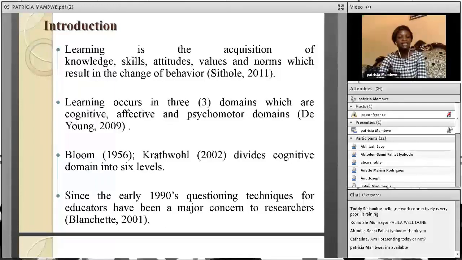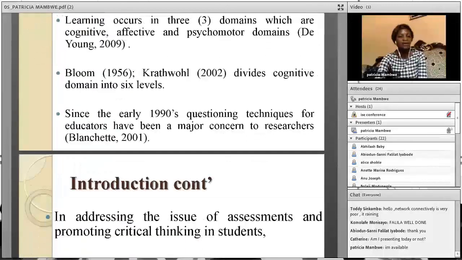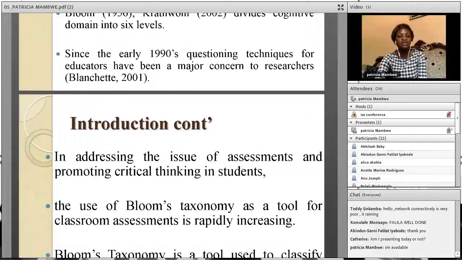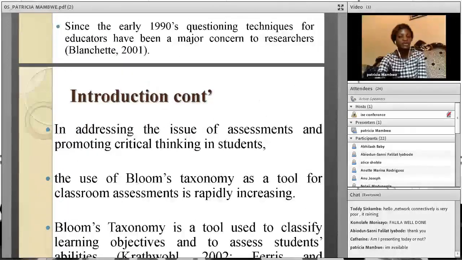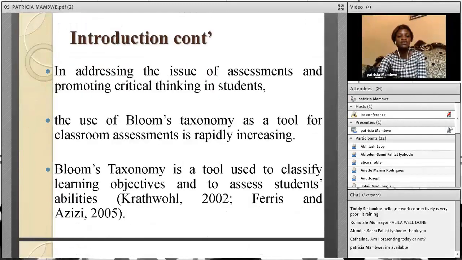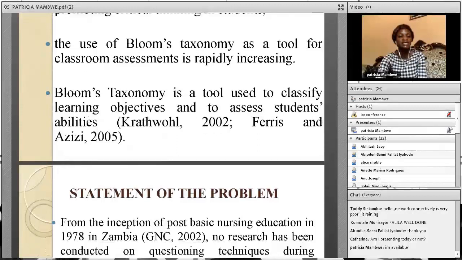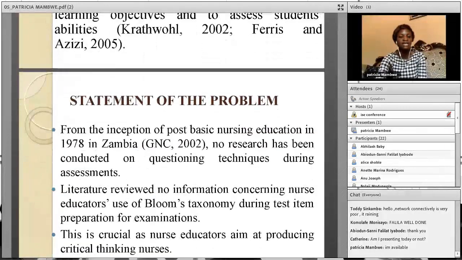Since the early 1990s, questioning techniques for educators have been a major concern to researchers. However, in addressing the issue of assessment and promoting critical thinking in students, the use of Bloom's taxonomy as a tool for classroom assessment is rapidly increasing. Bloom's taxonomy is a tool used to classify learning objectives and to assess students' abilities. Students have to be assessed from the lower order to the higher order, from knowledge to evaluation.